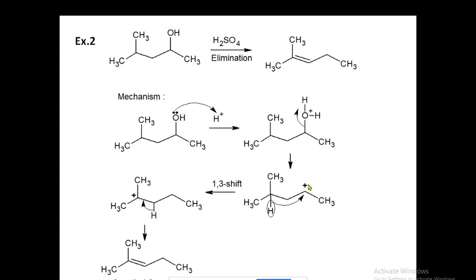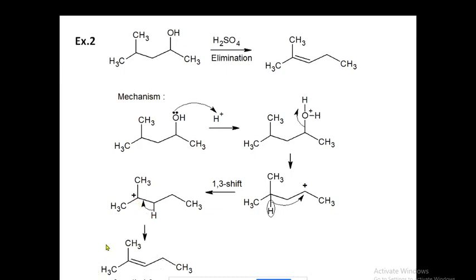Now how will it convert into a tertiary carbocation? Just by shifting of hydrogen, so a 1,3 shift now. This hydrogen shifts from one position to three positions, so this hydrogen will shift here, and now this carbon has the positive charge. Now this becomes a tertiary carbocation. So the secondary changes to a tertiary carbocation, and now there is a loss of proton here, and the double bond will form here.